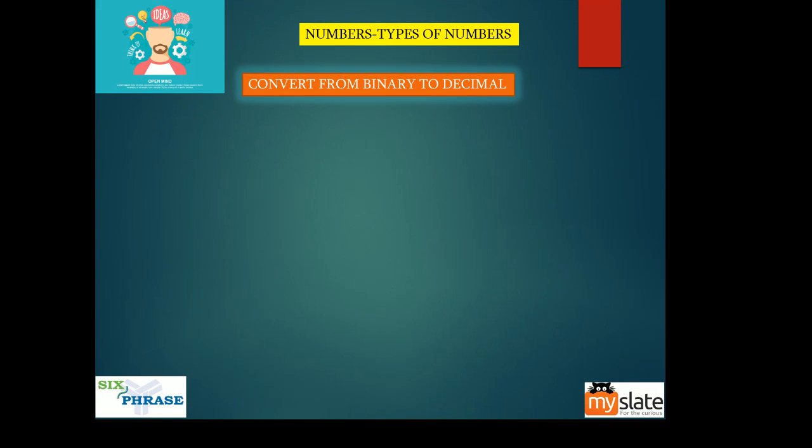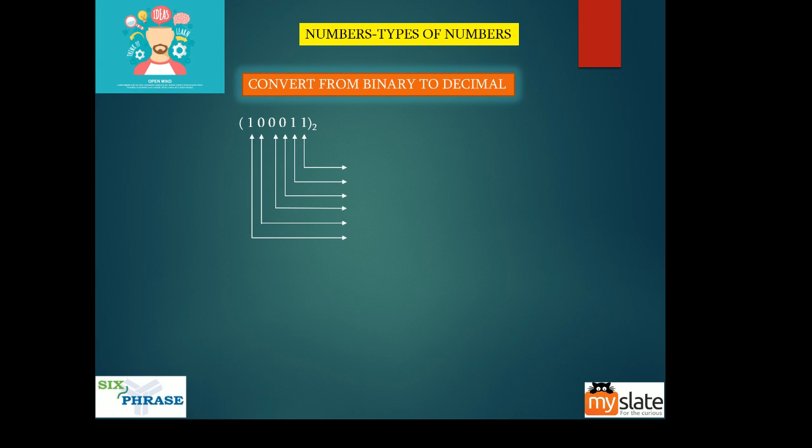Now, converting from binary to decimal. So this is a sample binary number, guys. If you want to convert anything into decimal, especially binary to decimal, you use 2 power 0, 2 power 1, 2 power 2, 2 power 3, 2 power 4, 2 power 5. Why do I use 2, guys? Because it is binary, the base will be 2.